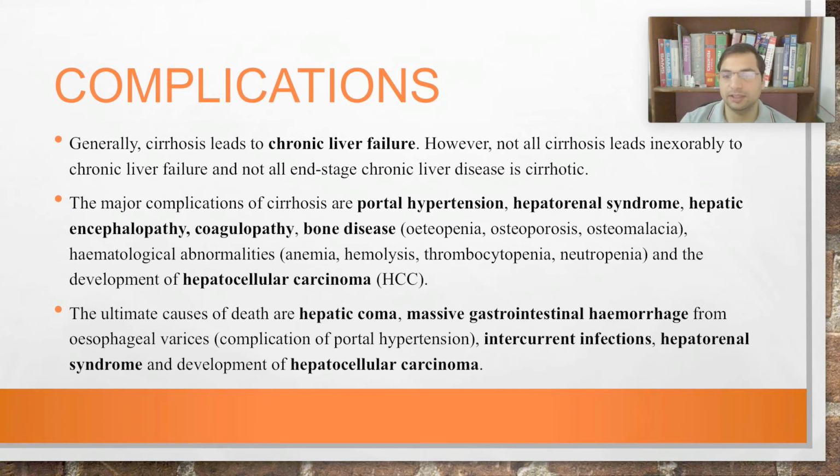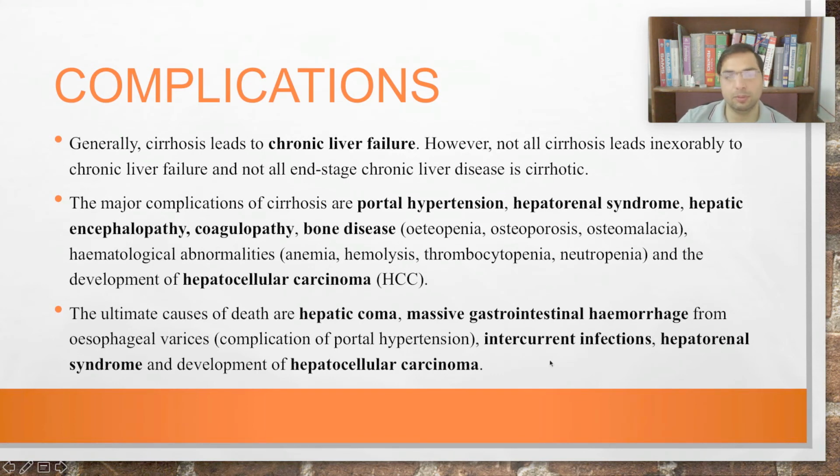So massive gastrointestinal hemorrhage. This massive gastrointestinal hemorrhage can lead to hypovolemic shock, and the person might die because of the blood loss, right? Then because of the ascites, and because of the leukopenia also, the person is more susceptible to infections. So because of those infections, the person might die. Hepatorenal syndrome, because of the failing kidney, the person might die. Then hepatocellular carcinoma, because of the carcinoma, the person might die, right?